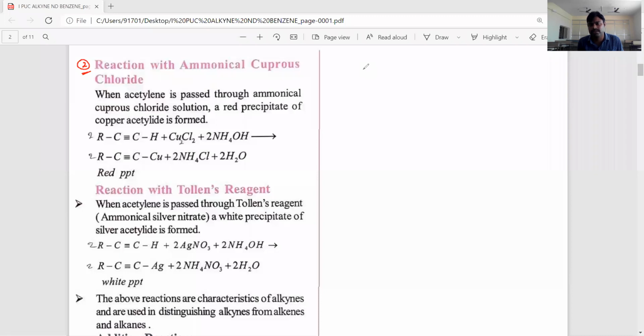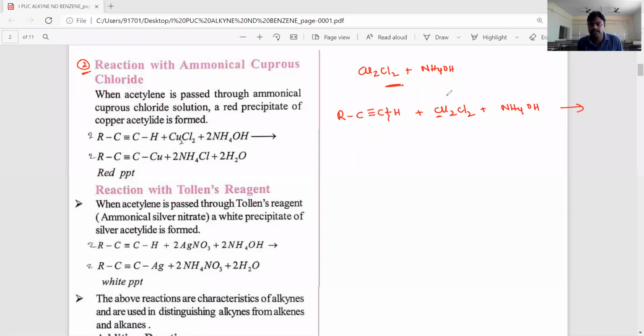Ammonical cuprous chloride means Cu2Cl2 in the presence of ammonium hydroxide. This reagent reacts with terminal alkynes, R-C≡CH, with cuprous chloride Cu2Cl2 in the presence of ammonium hydroxide, NH4OH, and the acidic proton is removed. Here, how many copper atoms are there?